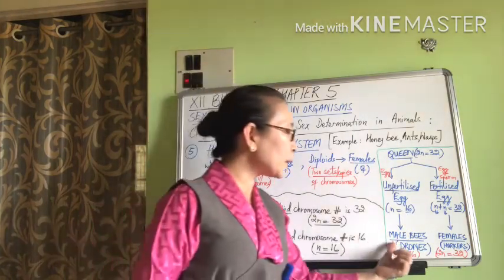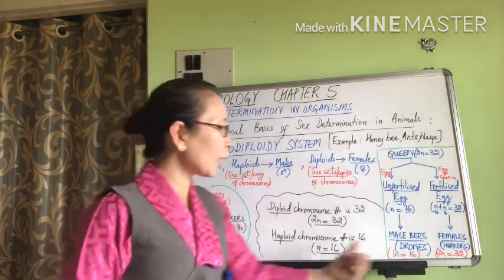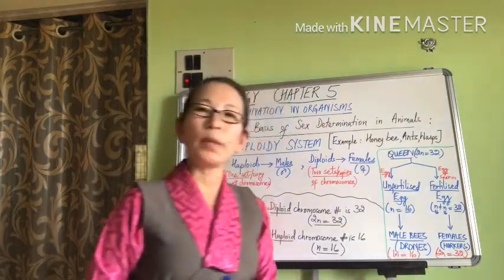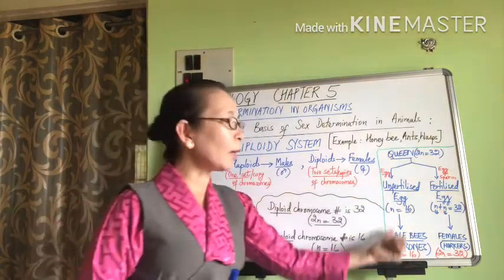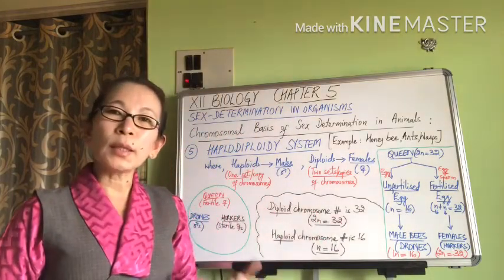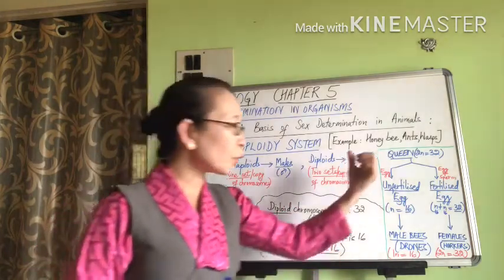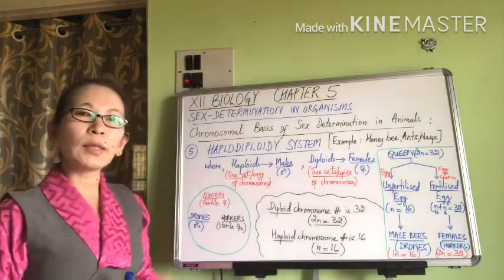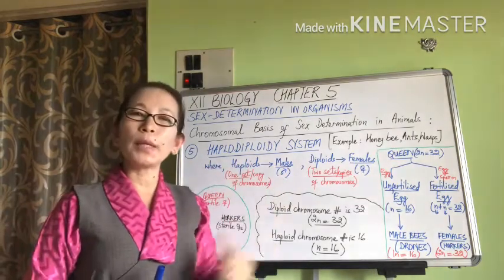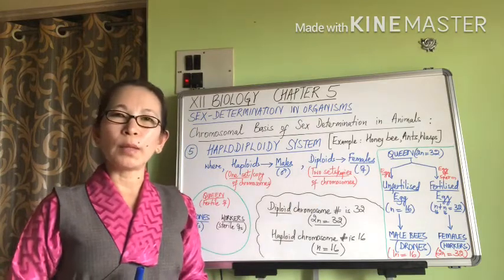The male bees are thereby haploid organisms having only the haploid chromosome number. So their total chromosome number is 16 because they are haploids, whereas the female chromosome number is 32 because these are diploid individuals. So in this way, we understand that in the haplodiploidy system, haploids become the males and diploids become the females.